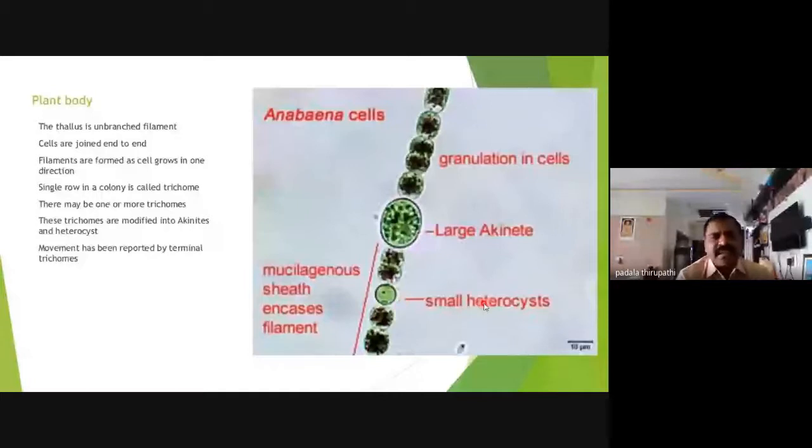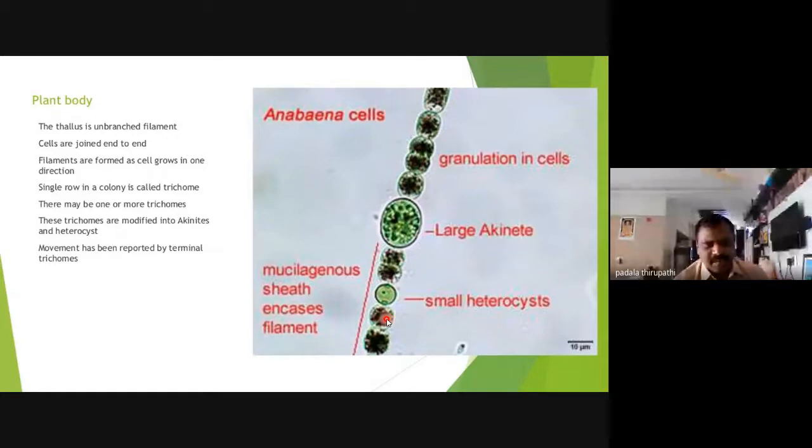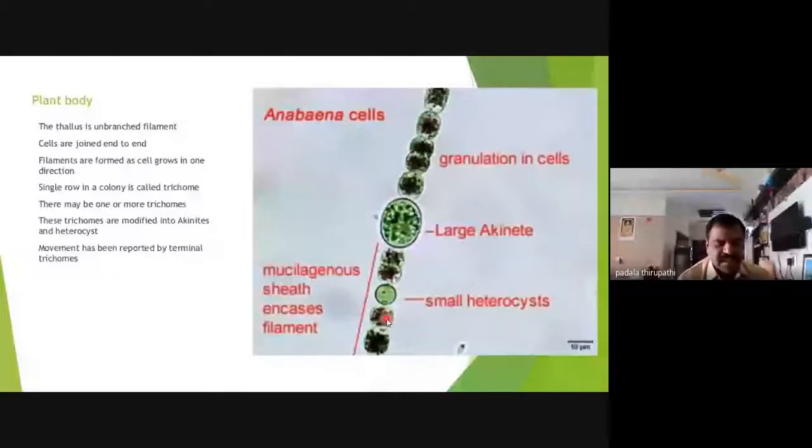It is very easily identified. Why? Can anybody tell how to identify whether a cell is a heterocyst or a normal vegetative cell? How to identify? Anybody can tell, Amma. How to identify whether cells among the vegetative cells belong to heterocyst or vegetative cells in the trichome of Anabaena? Heterocyst is a bigger cell than the vegetative cells.